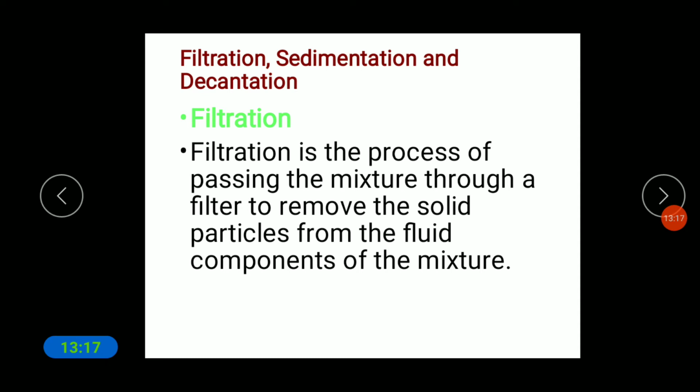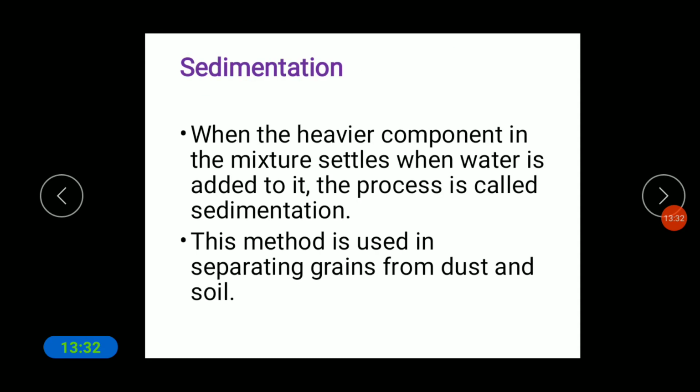Some fine particles, when mixed with a liquid, what will happen? We have to remove the solid substance from the liquid, which means we have to use the filtration process. Next is sedimentation. When the heavier component in the mixture settles when water is added to it, the process is called sedimentation. This method is used in separating grains from the dust and soil.